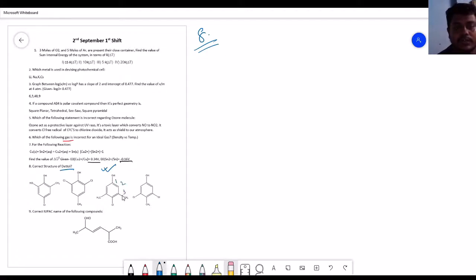1 2 3 4 5 6. Okay, so that becomes 4 chloro 3 5 dimethyl phenol, which is the correct structure of Dettol, and this is the correct option that we have. Okay, we won't discuss this much here. So we move on to question number 9. Question number 9, you have a molecule which looks like this.